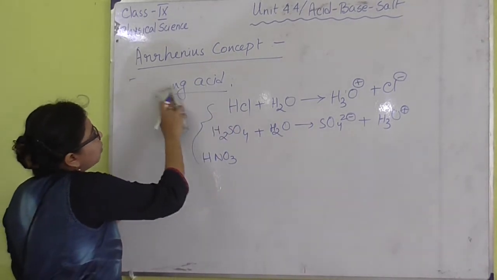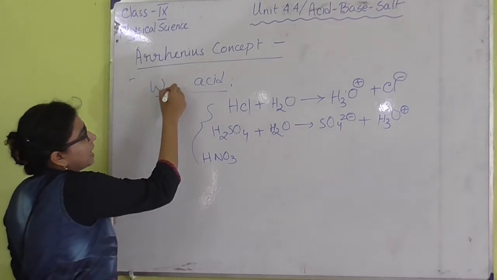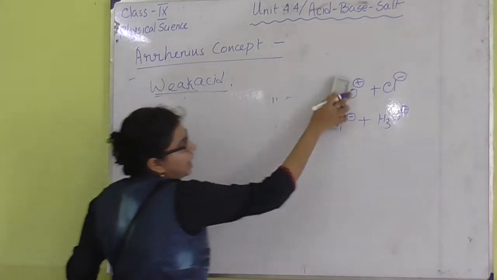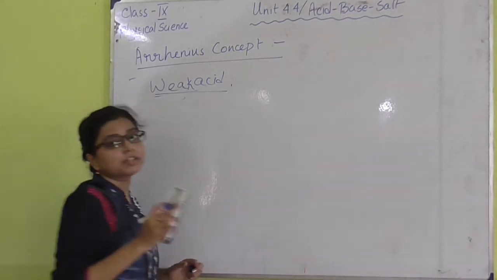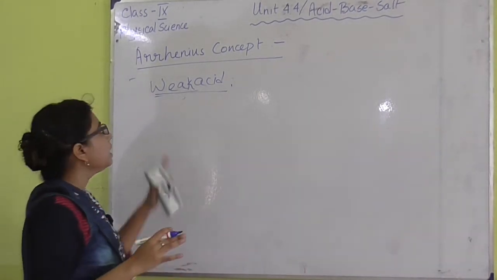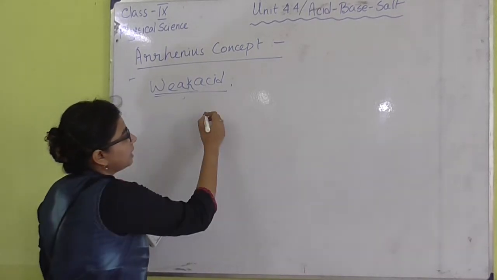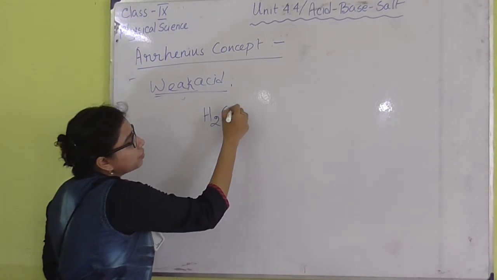Next, what can I say about weak acids? Weak acids are the acids which cannot dissociate completely, like H2CO3.